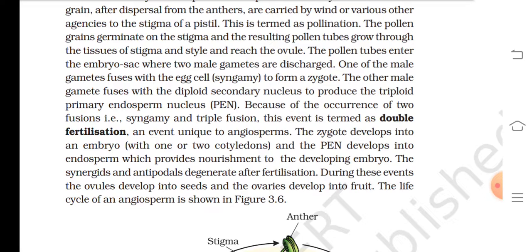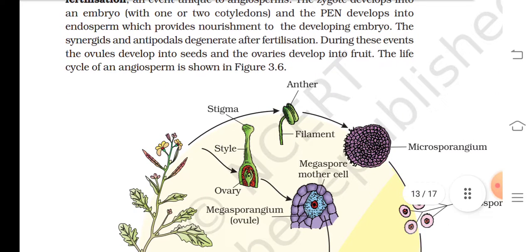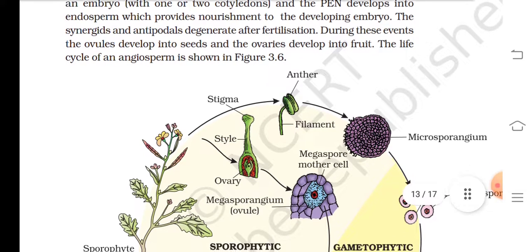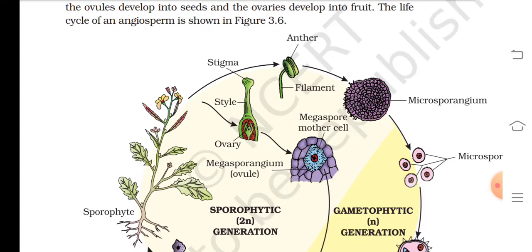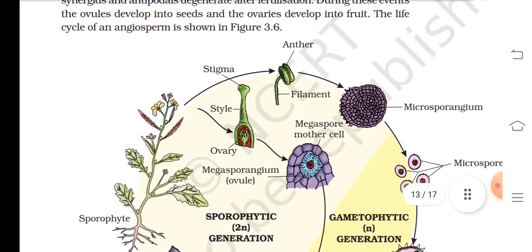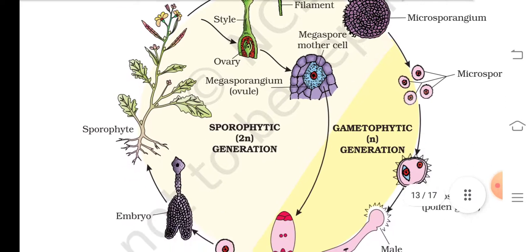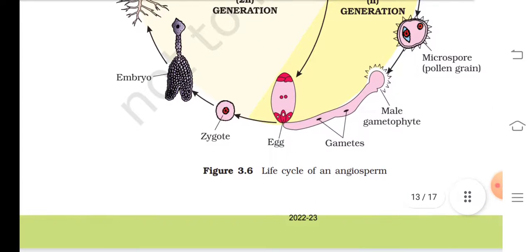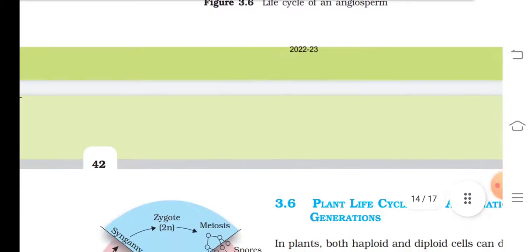The zygote develops into an embryo with 1 or 2 cotyledons, and the primary endosperm nucleus develops into endosperm, which provides nourishment to the developing embryo. The synergids and antipodals degenerate after fertilization. During these events, the ovules develop into seeds and the ovaries develop into fruit. The life cycle of an angiosperm is shown in figure 3.6. Figure 3.6, life cycle of an angiosperm.